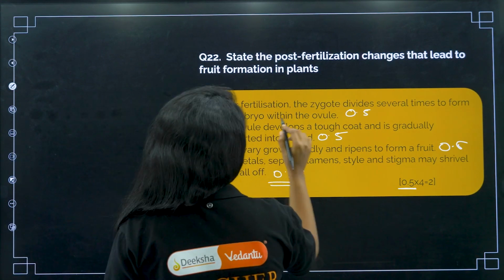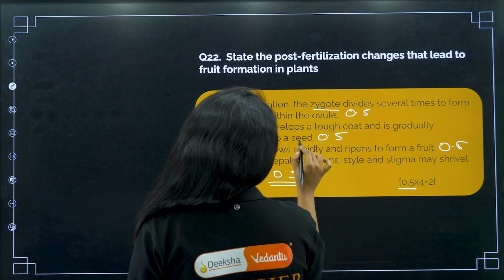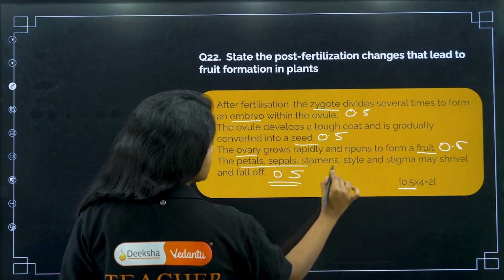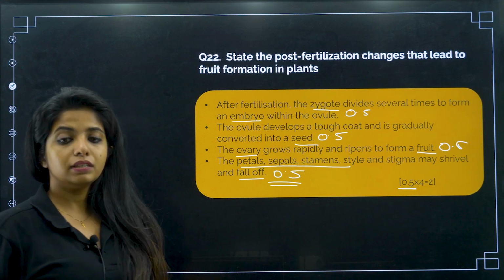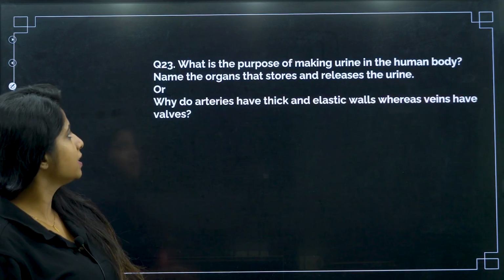Underline what is important. So you have embryo, you have zygote, underline it. You have seed, you have ovary, and you write fruit. Then write petals, stigma, fall off. These things you have to underline as well. 2-marker question, 1 done. Let's see the next one.